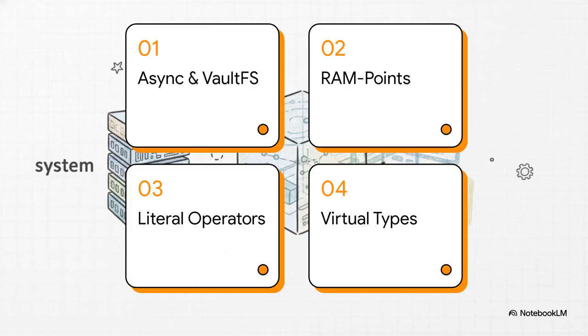Here's our roadmap for this explainer. First up, Part 16, covering async functions and vaultfs. Then we'll hit Part 17 on RAM points and quota membranes. After that, Part 18, looking at literal operators and numbers. And finally, we'll wrap up with Part 19, the virtual numeric type system.